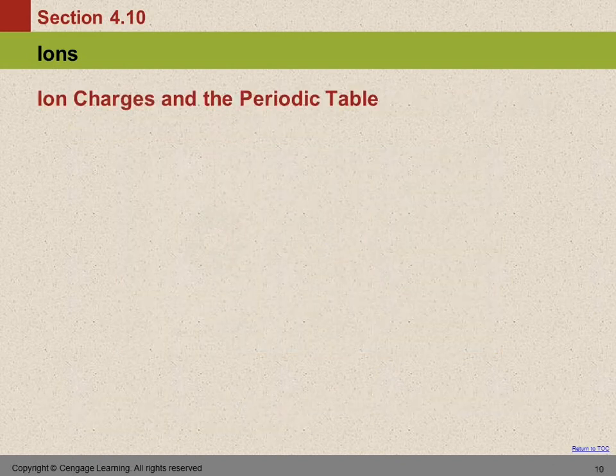So when it's talking about losing it, where does it go? That's a good question. When you talk about losing an electron, where does it go? It goes to another atom. So we don't have just electrons floating around by themselves. If an atom loses an electron, the only way it can do that is if the electron goes to another atom. And the only way an atom can gain an electron is if it gets it from another atom. There's no electron bank. You can't just go to the bank and get money. You have to get it from someone else.